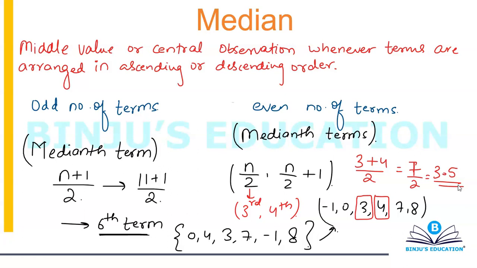So if you want to calculate the median, it will be the average of the values of the two terms. So third term is 3, fourth term is 4, so it will become 3 plus 4 by 2, that is 7 by 2, which is 3.5. This is how you calculate the median.